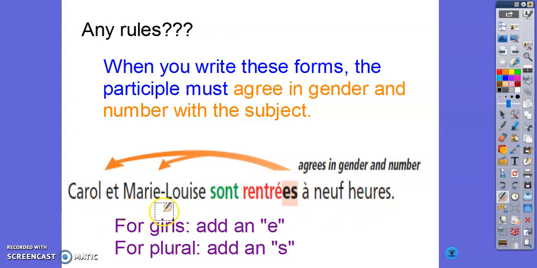Carol and Marie-Louise are girls. So the proper form of the subject would be E-L-L-E-S, elles, plural. So since they are girls, we had to add an E to the end of rentré, and because there's more than one of them, we also had to add an S. So instead of just regular rentré, it has an extra E and an S at the end.